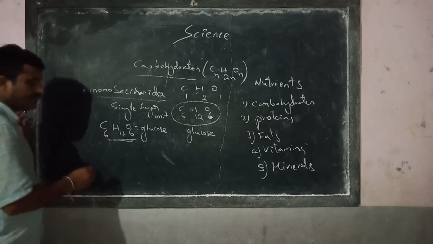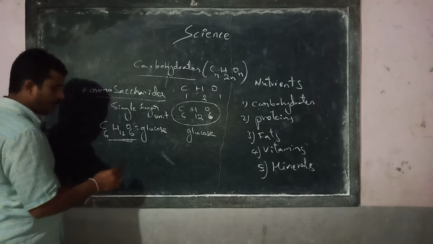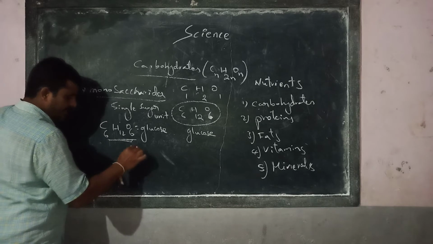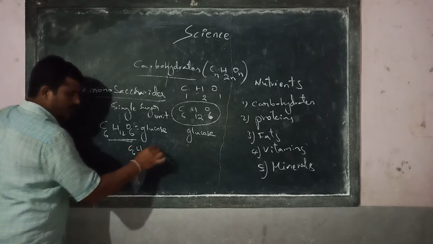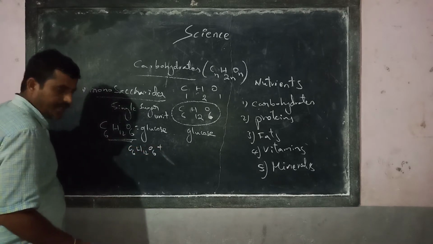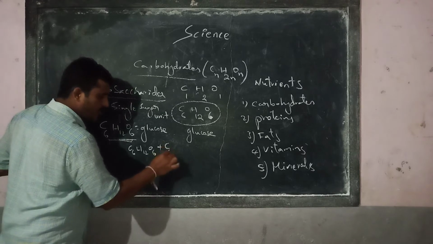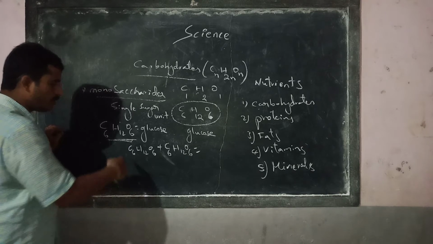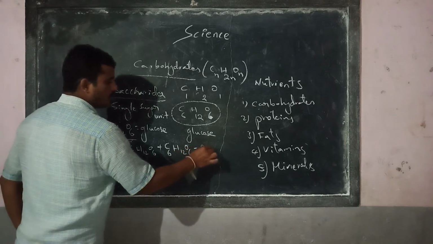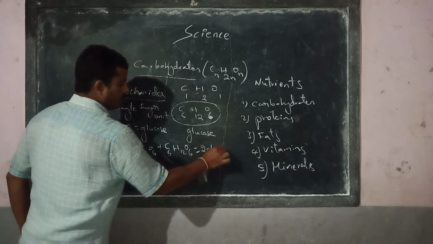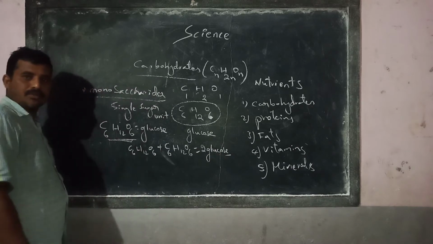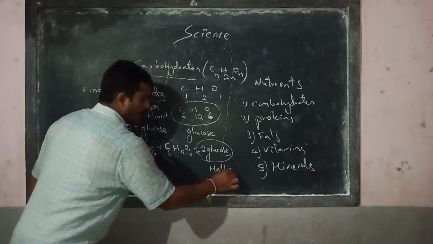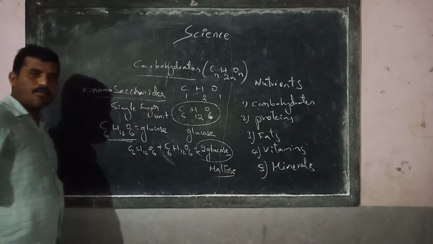For example, imagine if one glucose unit, that is C6H12O6, is combined with another glucose unit, C6H12O6. That means how many glucose do we have? 2 glucose molecules we have. This may be maltose. It is now said to be a maltose.